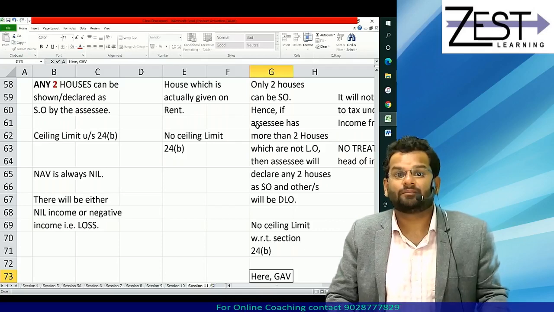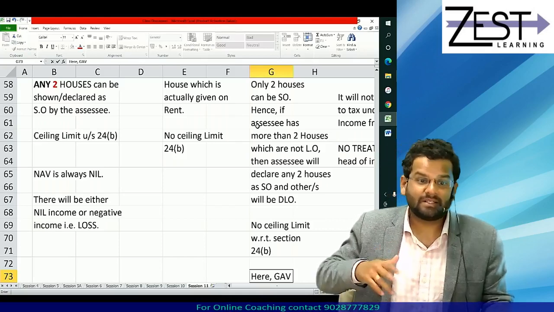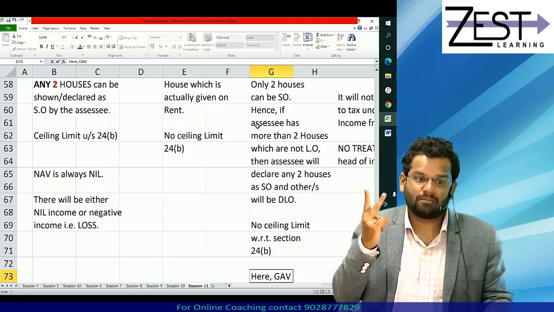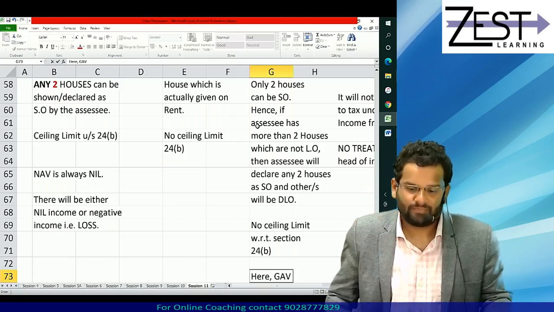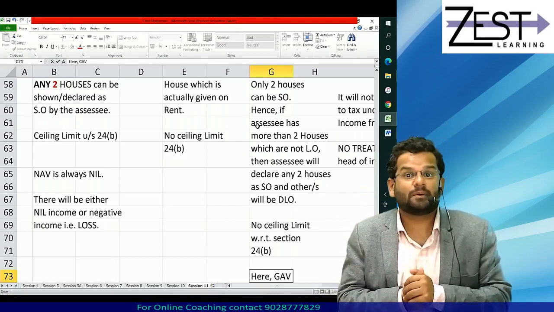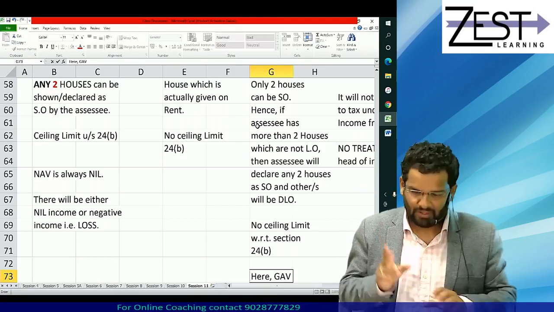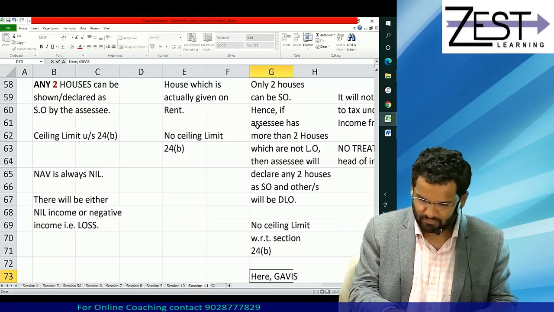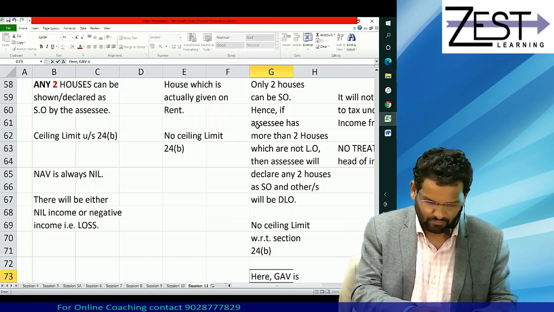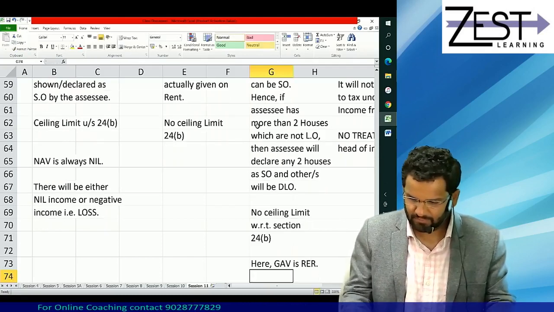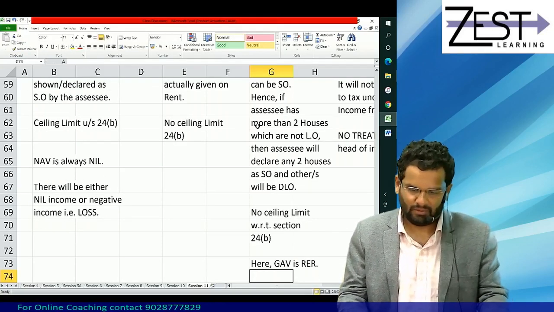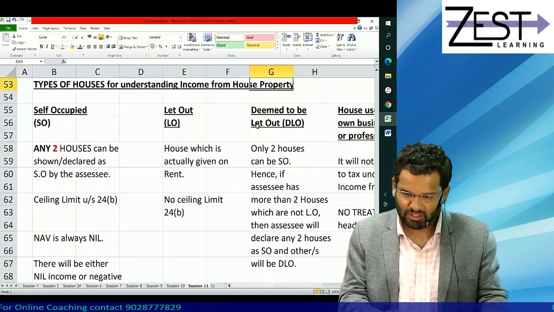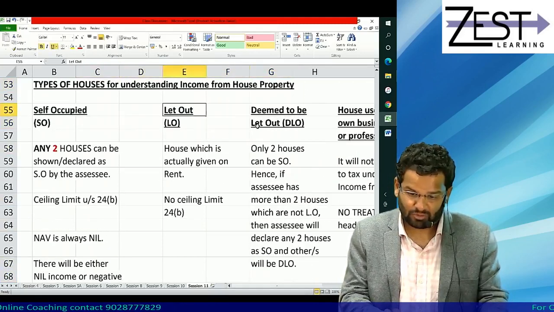What is that? Actual rent is absent. Means second step, actual rent is not there. So directly reasonable expected rent is GAV. So here GAV is nothing but reasonable expected rent. Correct? So this is about description of types of houses.